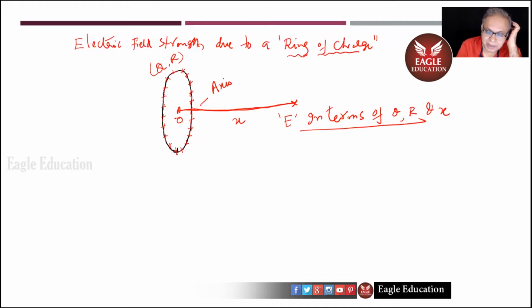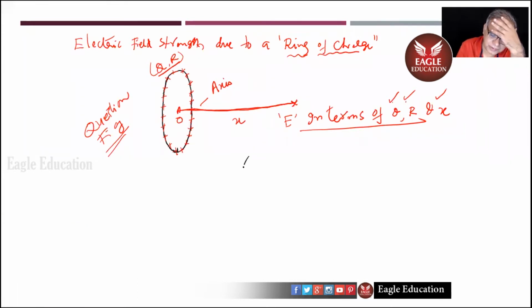Now, I'll redraw the figure because I told you already, Q, R, x are given. We'll suppose certain quantities there once again. Some other distances, all those things will come in the middle and we'll eliminate them later, because I want the final result in terms of Q, R, and x, which are given. I can call it a question figure. This is what is given in the question. These are the terms in which you would like to calculate E. So I'll redraw the figure again.